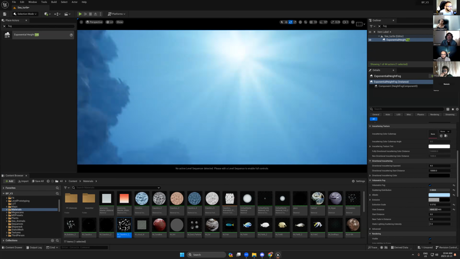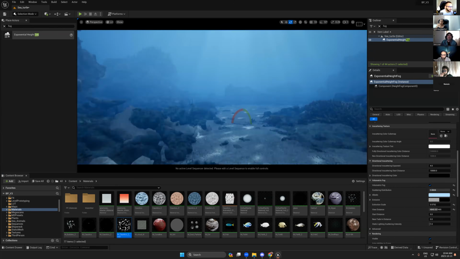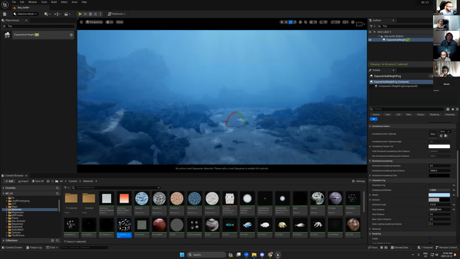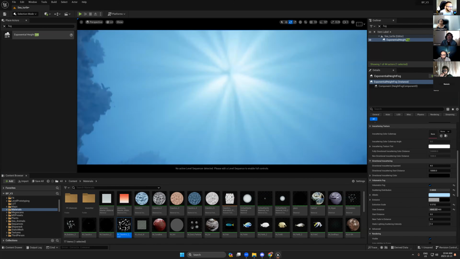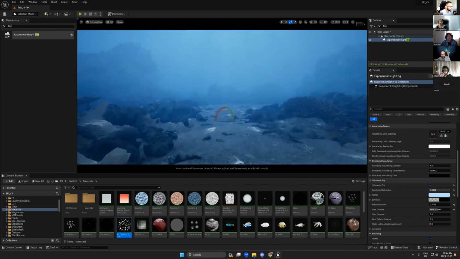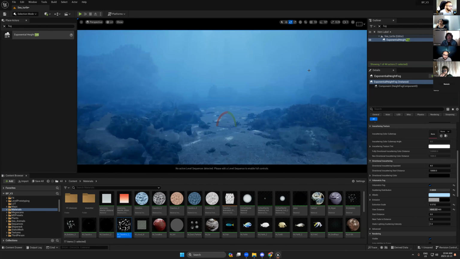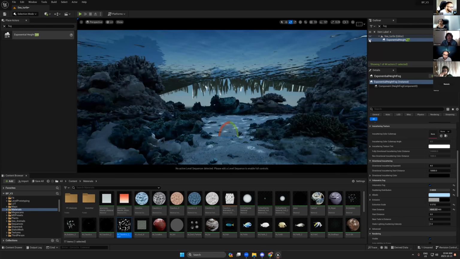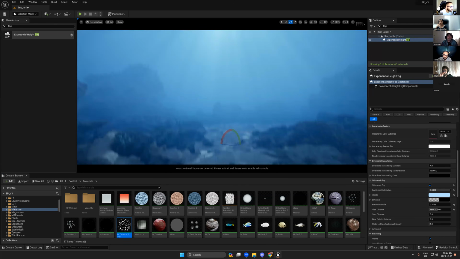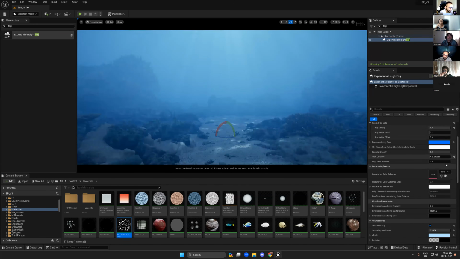Okay, so now the light looks more natural, related to the light scattering underwater. But I don't know why this doesn't affect the fog, but we'll figure it out.